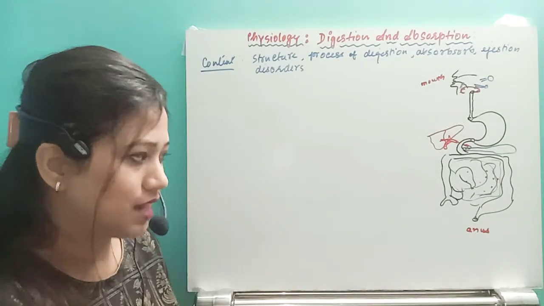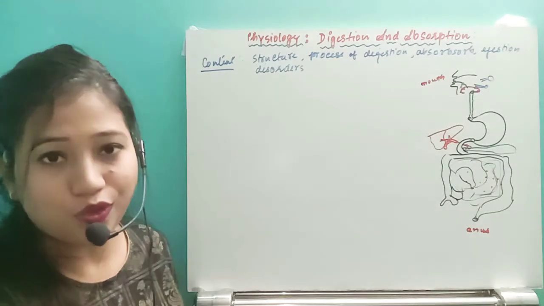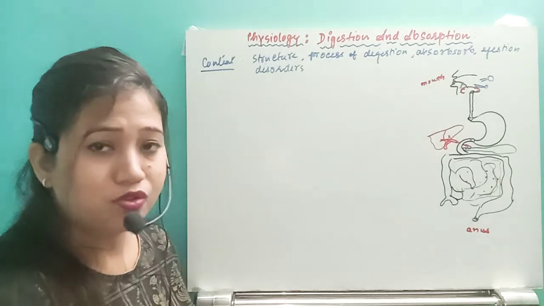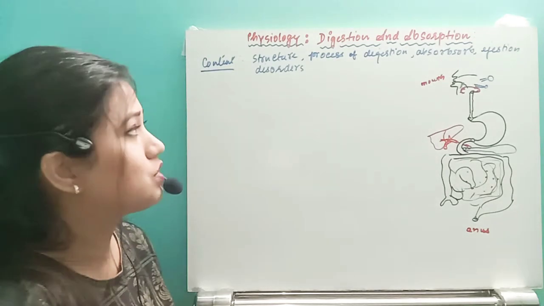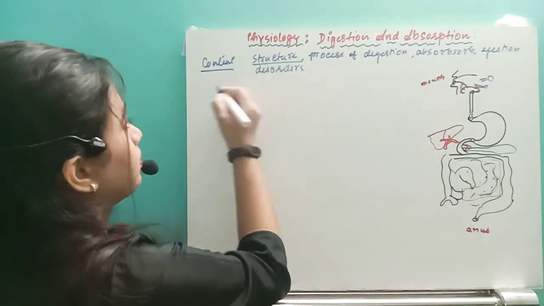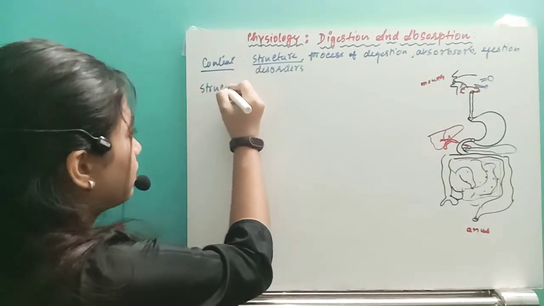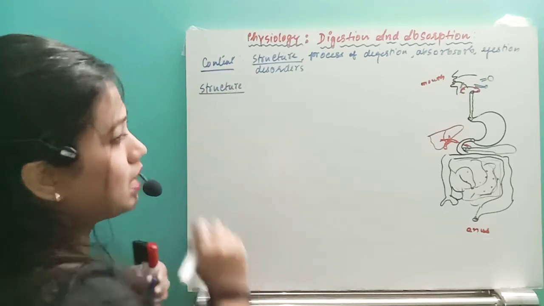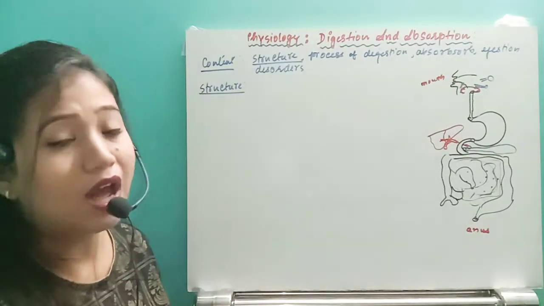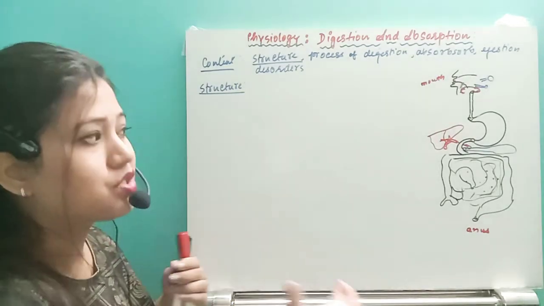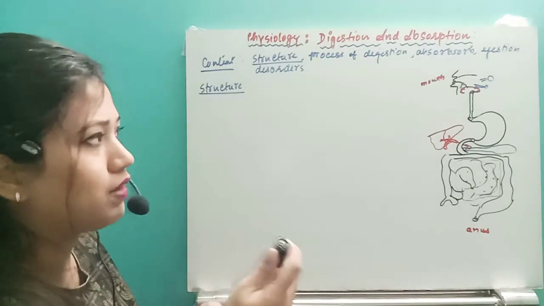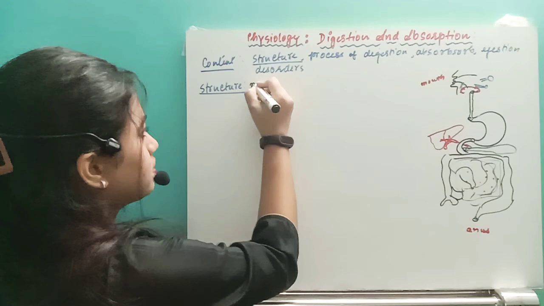So yes, that is the digestive system I have drawn already. You have to practice it a number of times, then it will be easier for you. So first of all, let's start with the structure of the human digestive system. First, let's see the alimentary canal, how many parts are present in the whole alimentary canal, right? So first of all, we have the mouth through which we will ingest the food.